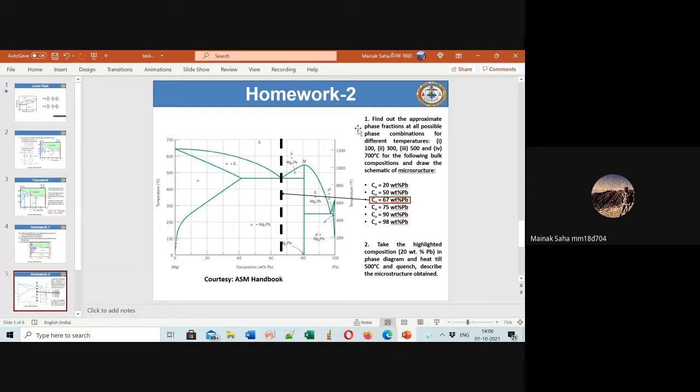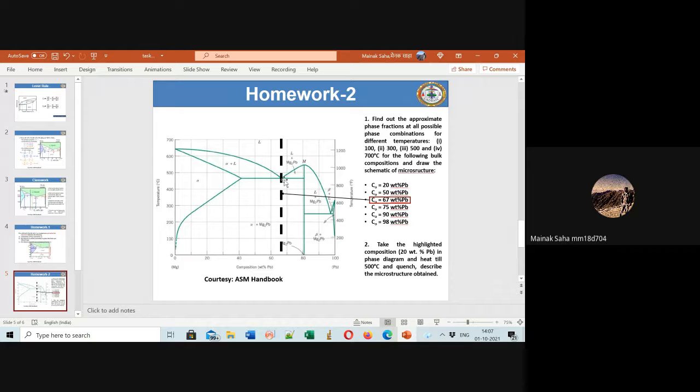Find out the possible phase fractions of all possible phase combinations at different temperatures: 100, 300, 500, 700, for the following bulk compositions. You can skip drawing the schematic. You just have to find out the volume fraction. Your overall composition C0: you start with 28% lead, then 50, then in the third case you start with 67.